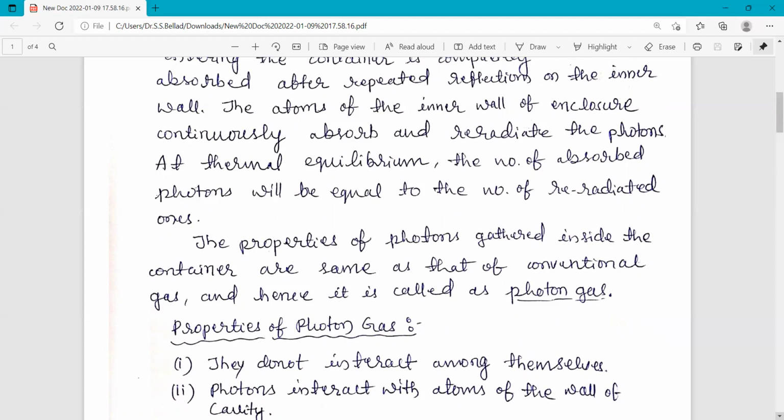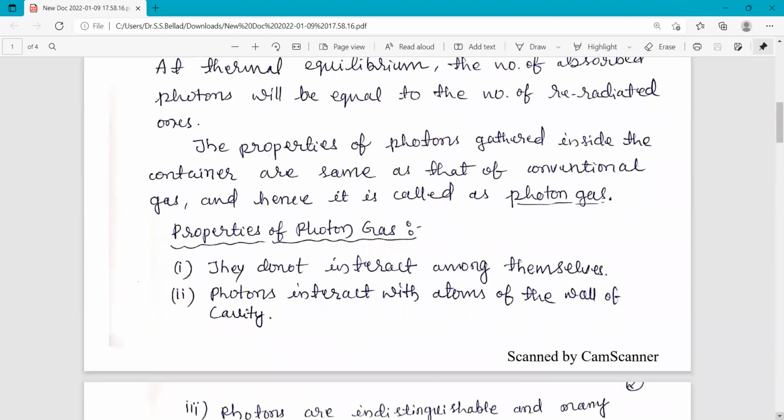So this is about Ferry's construction. Some of the properties of the photons gathered inside the container are the same as those of a conventional gas, and hence it is called photon gas.